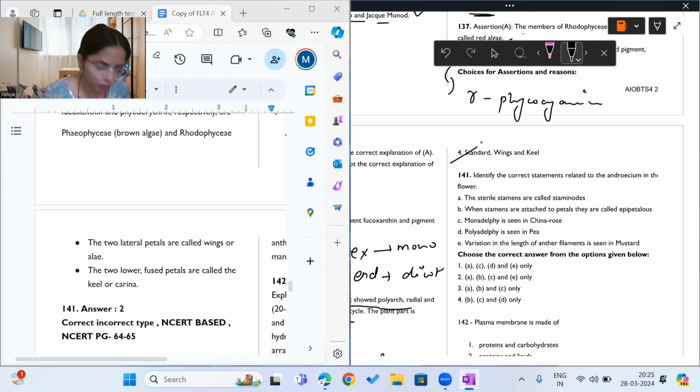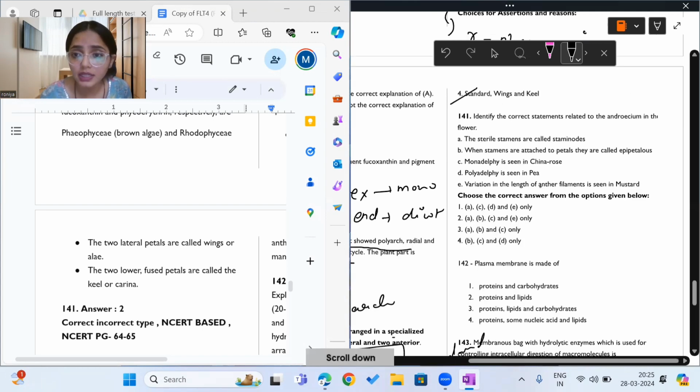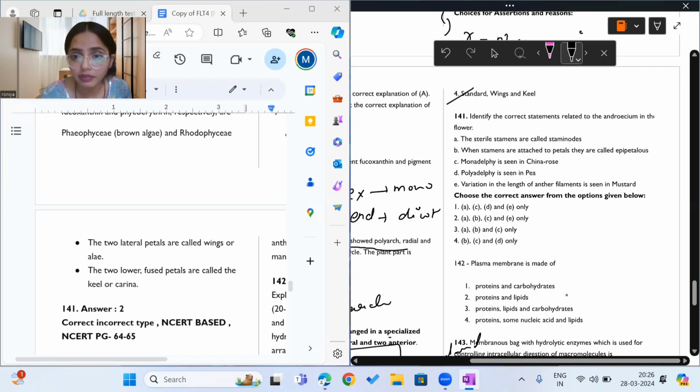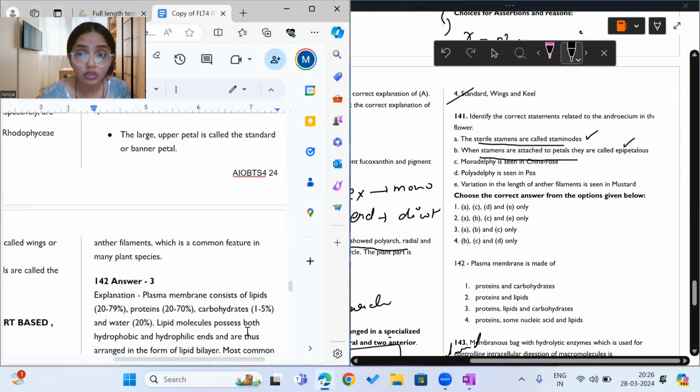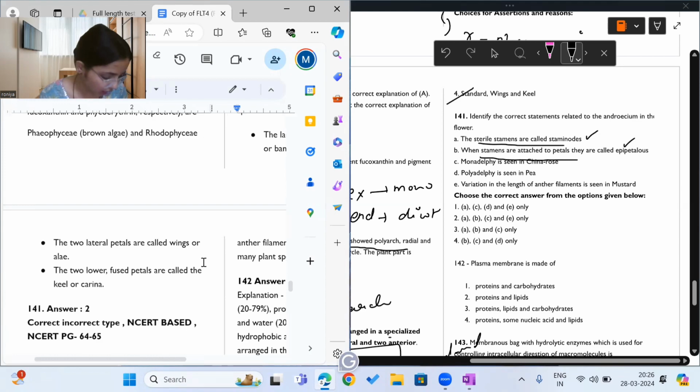Okay. Moving on to question 141, what does it say? It says, identify the correct statements related to androecium in the flower. Okay, so we have to identify the statements related to androecium. These are, the sterile stamens are called staminodes. Yes, correct. When the stamens are attached to petal, they are called epipetalous. Yes, okay, we will see.